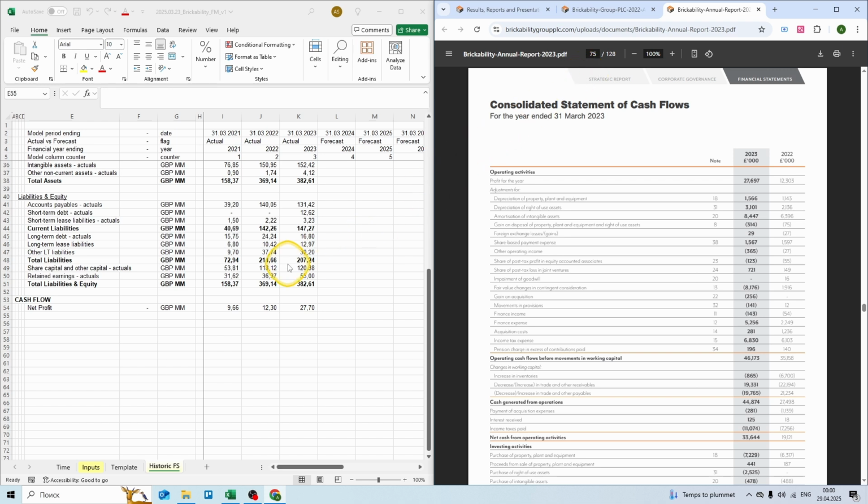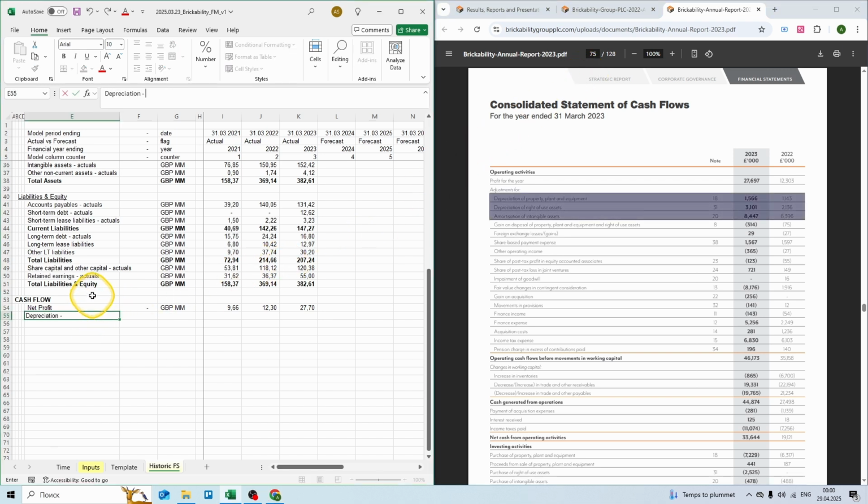And let's add back depreciation expense. So let's type depreciation, unit of measurement, again million pounds. And let's sum the depreciation items, 1.1 million, 2.1 million, and 6.4 million. And same for 2023, 1.6 million, 3.1 million, and 8.4 million.